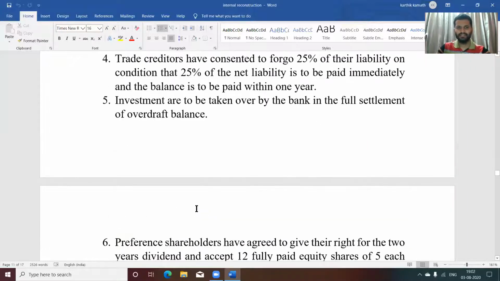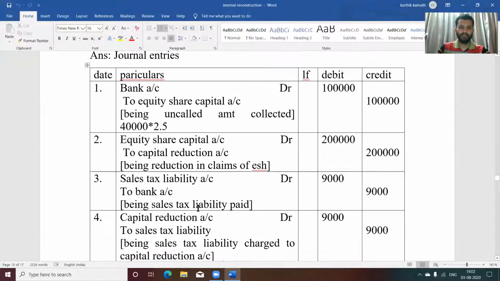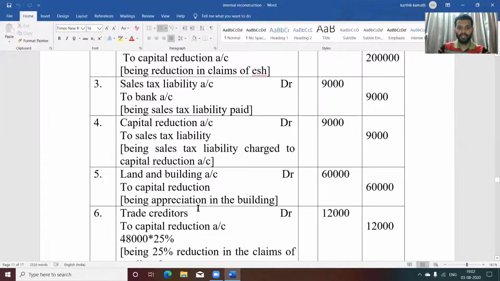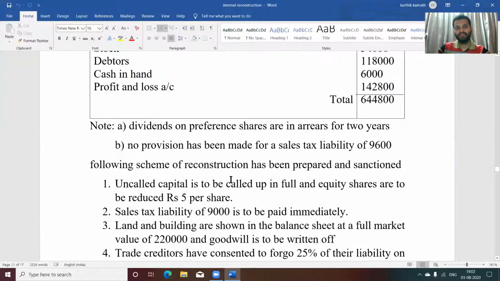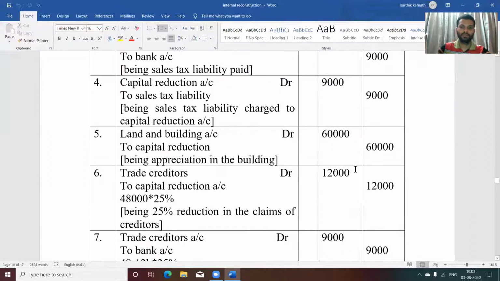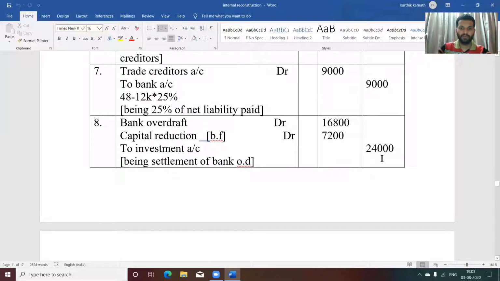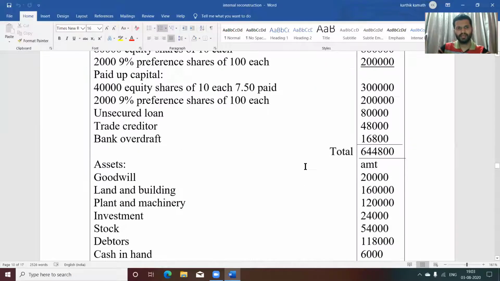Then the next journal entry. Here they have said investments are to be taken over by the bank in full settlement of overdraft balance. Whenever investment is taken over in settlement of overdraft balance, first thing you need to see is the investment amount. What is the investment amount given in the problem? That is 24,000. What is the bank overdraft balance? Bank overdraft balance is 16,800.